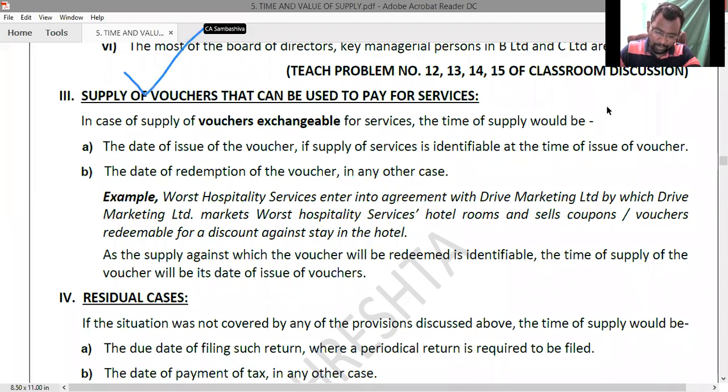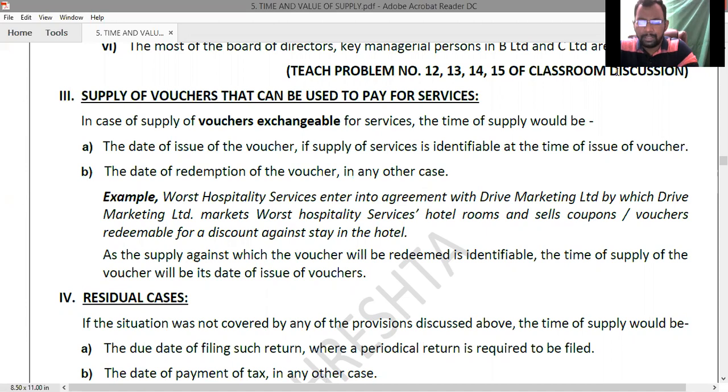Moving on to the third one: supply of vouchers. The same provisions we learned for time of supply of goods apply here also. If the services are identifiable at the time of issuance of the voucher, then the date of issuance of the voucher is the time of supply. If the services are not identifiable, then the date of redemption of the voucher is the time of supply. As simple as that.